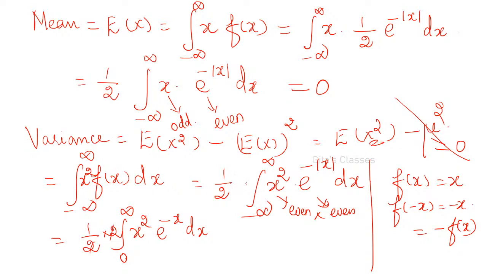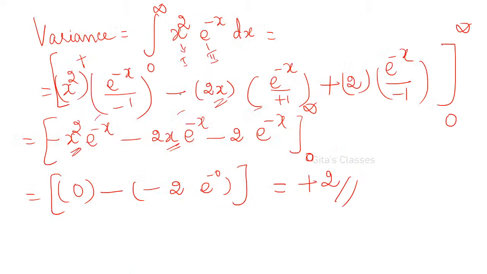So twice this can be written as, this is an even function, this is again an even function, plus into plus is plus, therefore it is an even function. Even function means you can write twice integral 0 to infinity x squared into e power minus x. I am removing this modulus because from 0 to infinity x is taking only positive values. You need not write modulus. If it is taking negative values, then only you have to write modulus. So you can remove that modulus, and after removing it you can integrate.